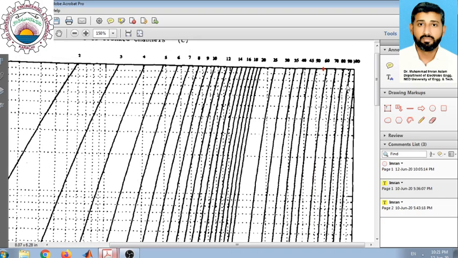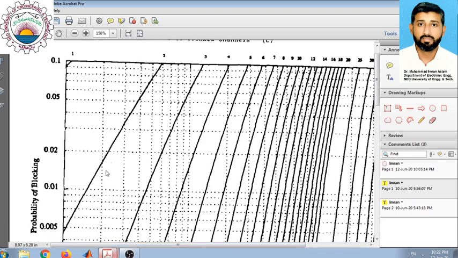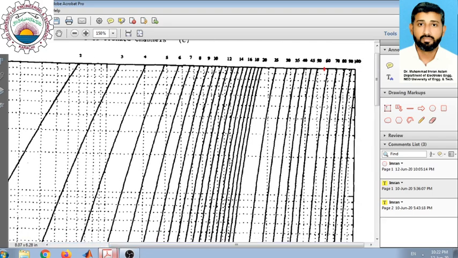These two lines, this one is 90 and the second one is 100. So 95 would be in between the 90 and 100 lines, and the 0.02 blocking probability line is this horizontal line.